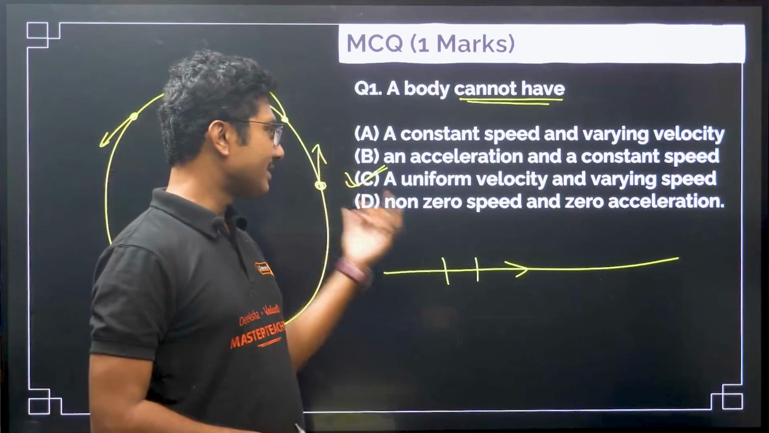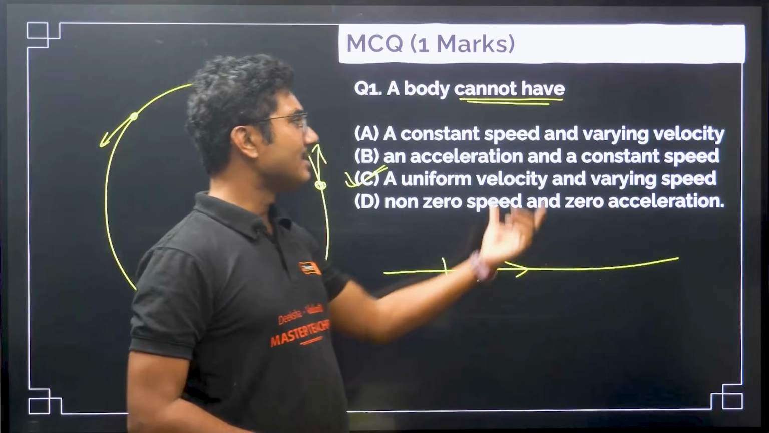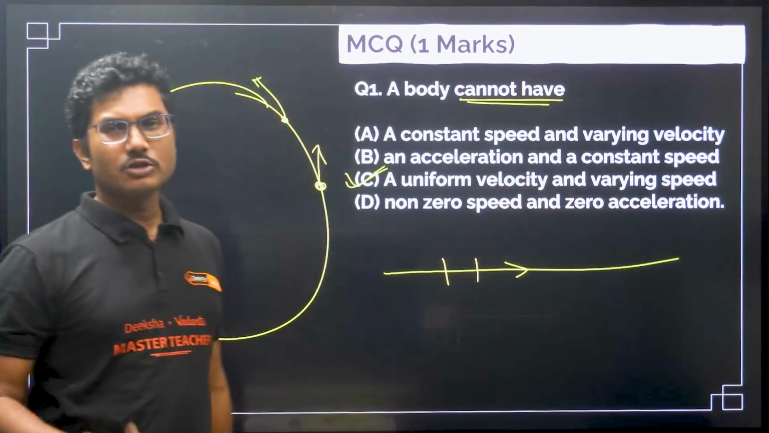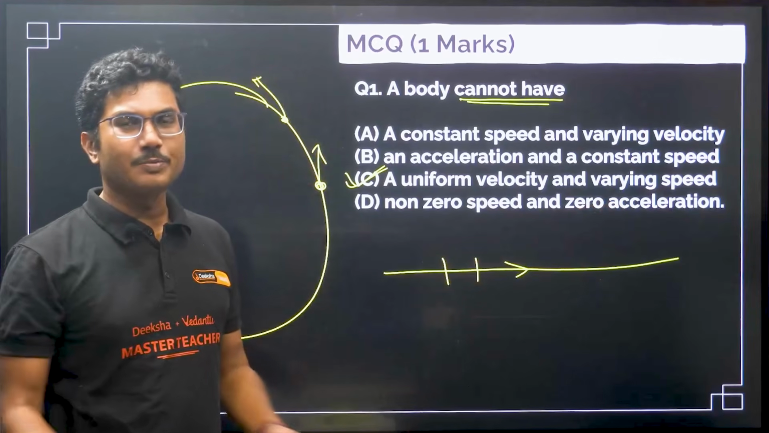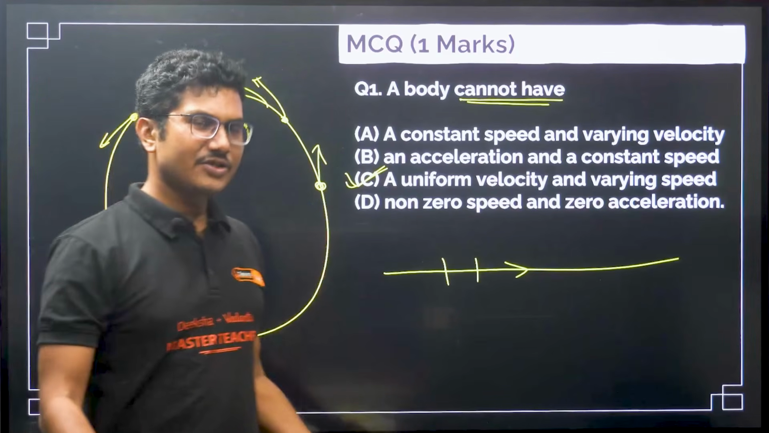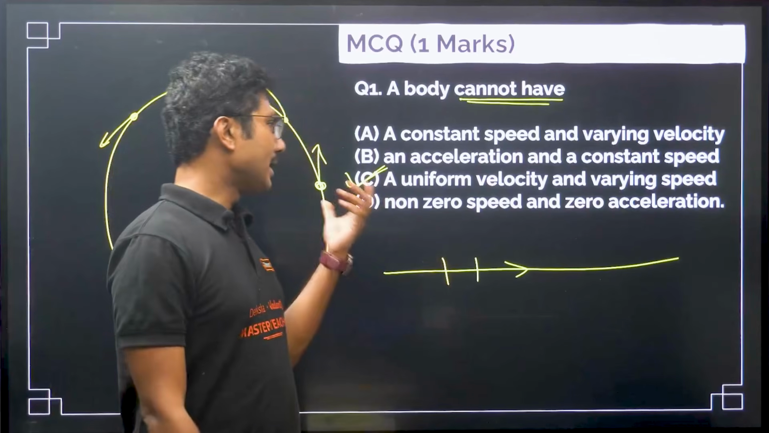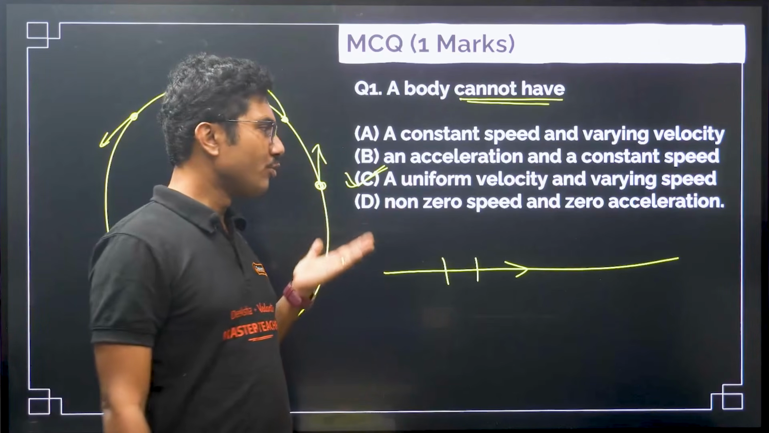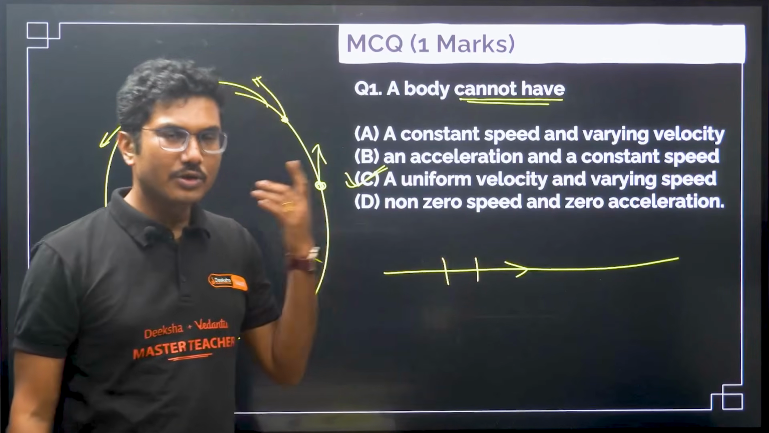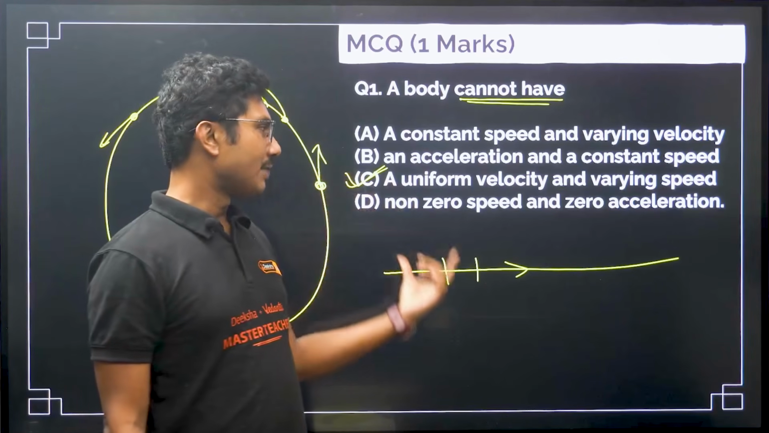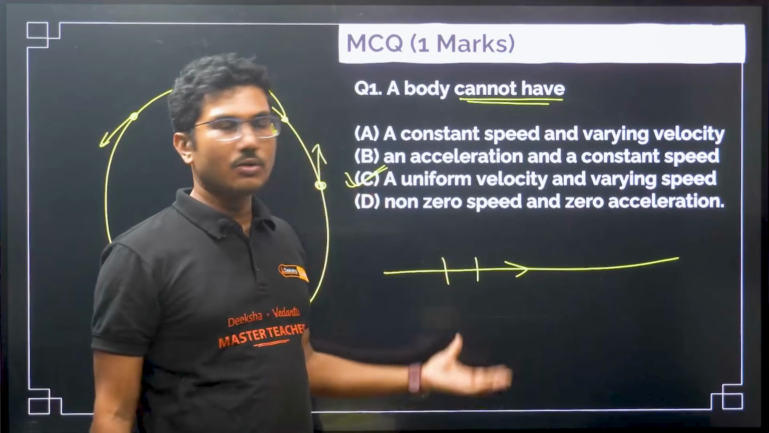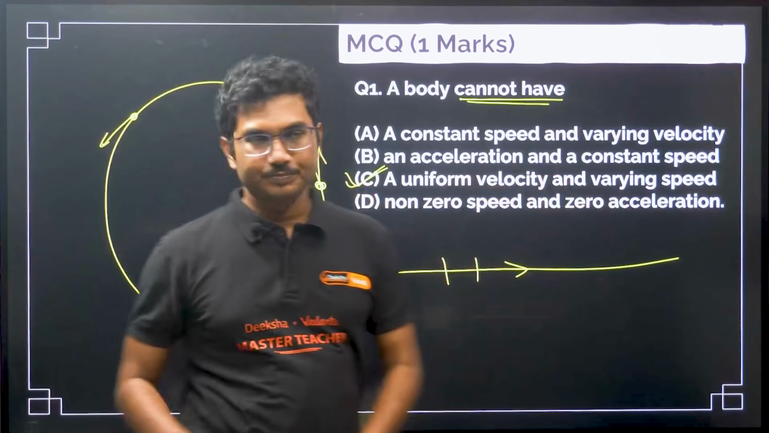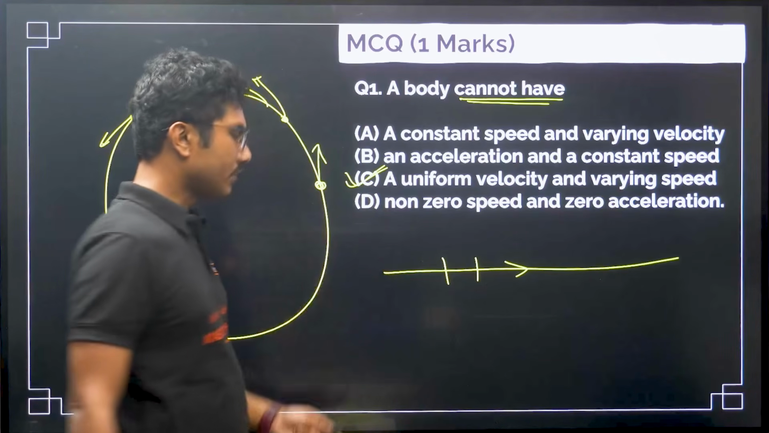Last option, you can just check it: non-zero speed and zero acceleration. Non-zero speed, zero acceleration, straight line motion. If it is moving with a constant speed in a straight line, acceleration is 0, but speed is obviously not 0 if it is moving in a particular straight line without changing its direction. That means velocity is constant, speed is constant but not 0, so acceleration is 0. So this is also possible.